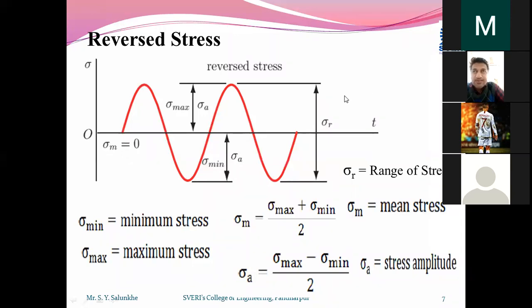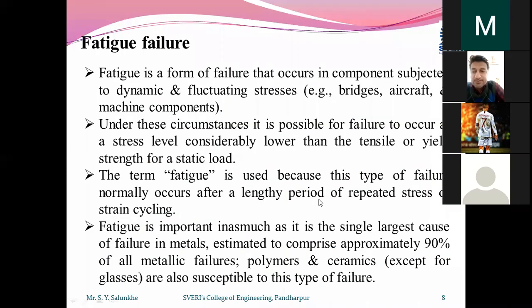So in this case, the type of loading we are going to see comes under the case of repetitive or fluctuating loading. We have seen that load creates stress, and that stress in its different types. Now, what are these stresses going to create? They are going to create fatigue failure. What do you mean by fatigue failure? Failure occurring below its tensile limit, or below its compressive limit.